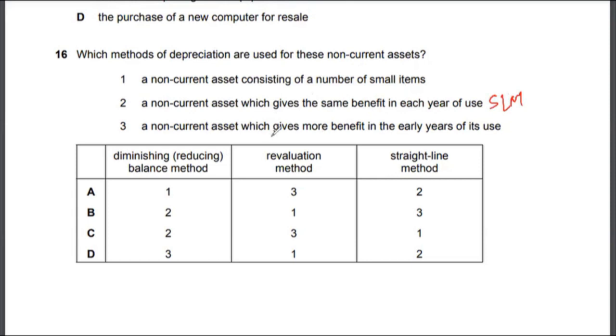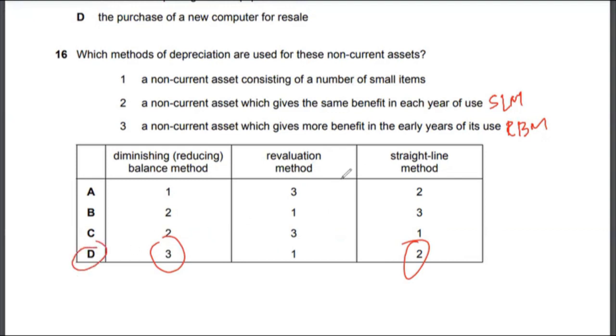A non-current asset which gives more benefit in the early years of its use is the reducing balance method. So 3 is reducing balance method, which is correct, and straight line is correct. And for the first one, a non-current asset consisting of a number of small items, the revaluation method will be used. So the correct answer to multiple choice 16 would be option D.